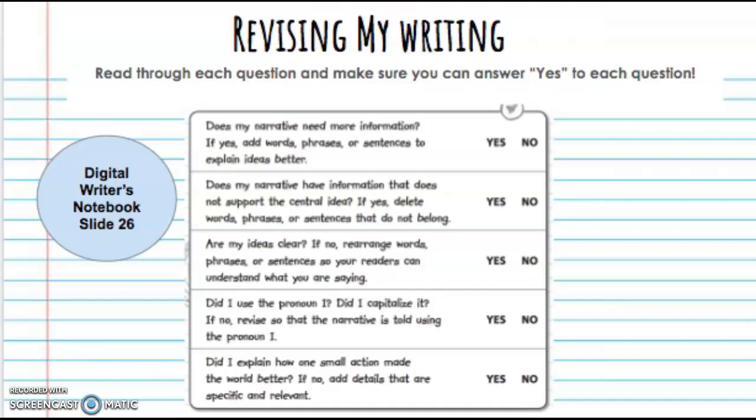Last week, you worked hard to make a draft of your personal narrative. Now we're going to revisit our writing and go through this checklist and answer each question. We're going to think about these questions and apply them to our writing and ask ourselves, did I include this in my writing? Is there something that I need to change or add? This is a good opportunity for us to look back on our writing and make any changes that we need to.